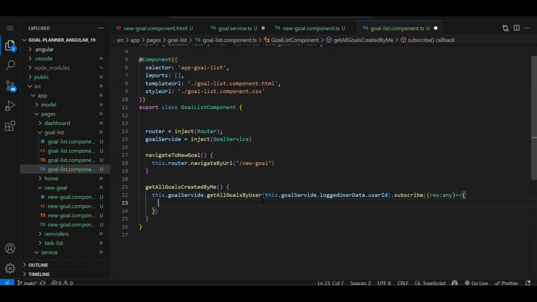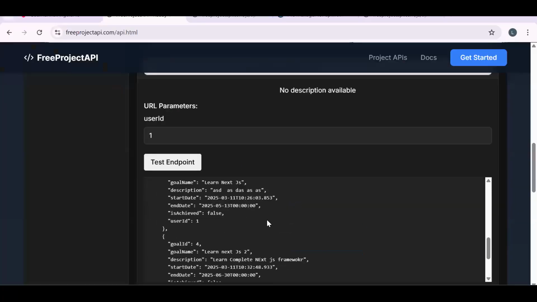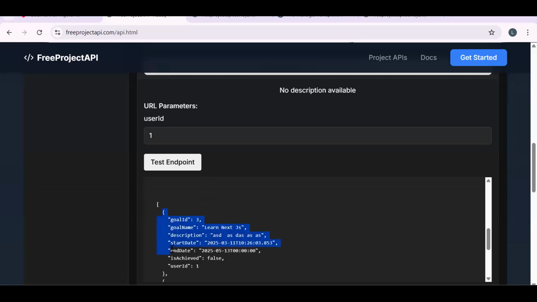Now, whatever the goal we have, we will be receiving from this API call, and we need to store it somewhere. So now I will be creating an interface. If you see the response, what type of data are we getting? See, this is the object we are getting. So let's create an interface of it.